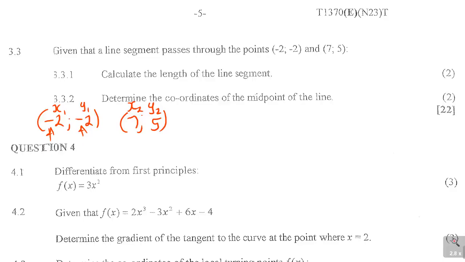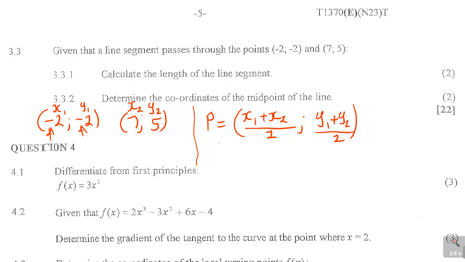So if I use that in this question, as they say, p is equal to x1 plus x2 over 2 and then you have got y1 plus y2 over 2. Are you seeing that? So you just substitute for the midpoint.